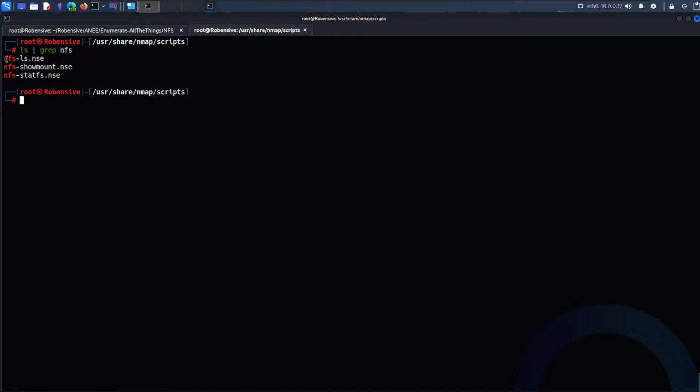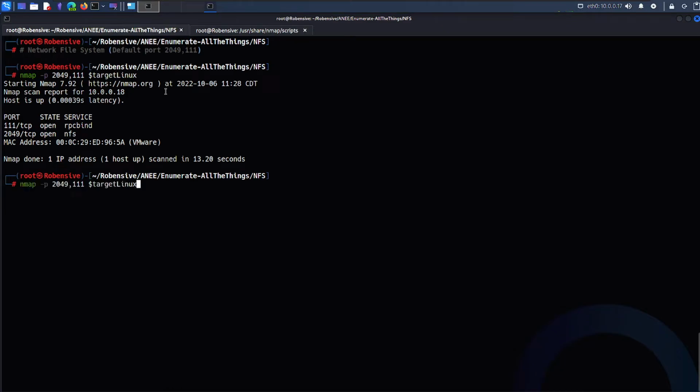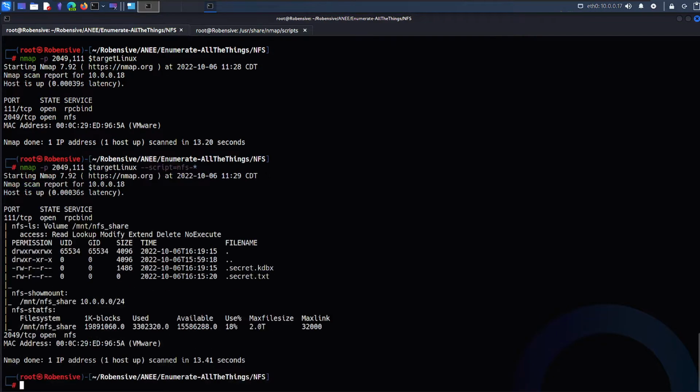What I'm going to do is run all the scripts by adding --script=nfs-*. It is going to include all three NSE scripts. Let's hit enter. Here we go.